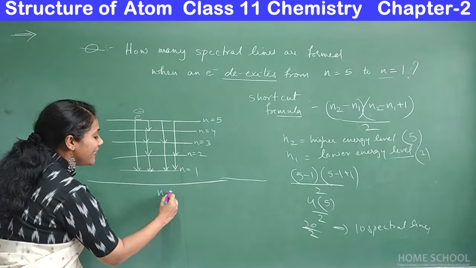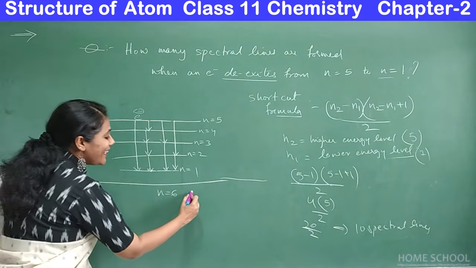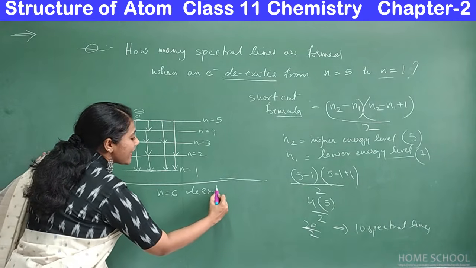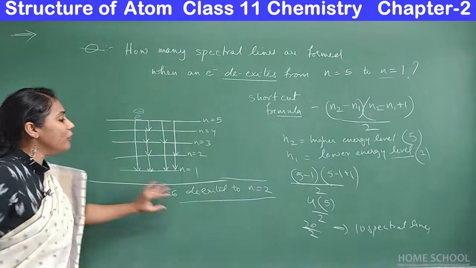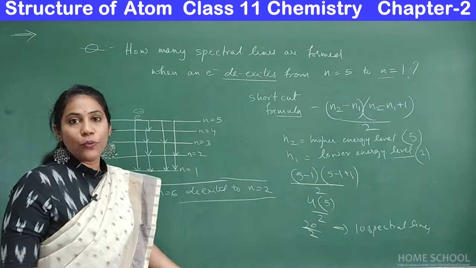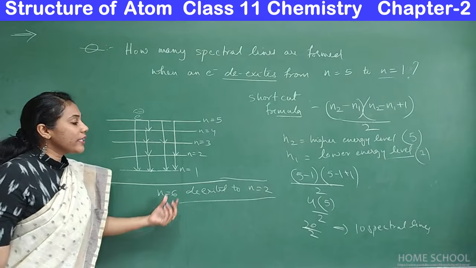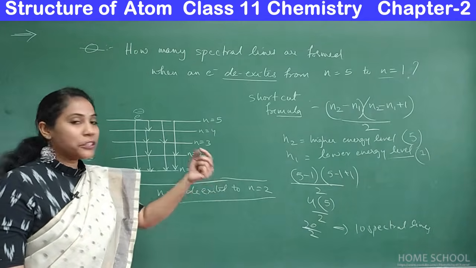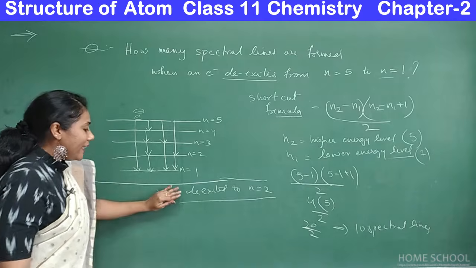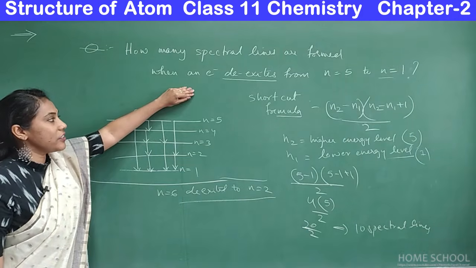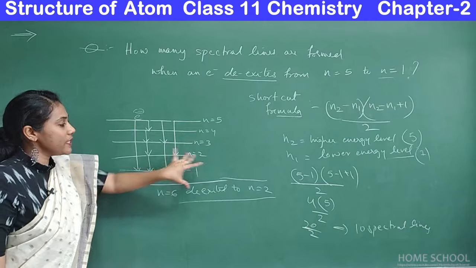If the question was something like this: an electron was there in n is equal to 6 and de-excited to n is equal to 2, how many possible spectral lines will you get? You can solve this and put the answer in the comment section. Here the electron was in the 6th energy level and has come to the 2nd energy level.